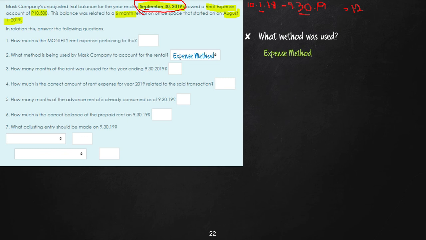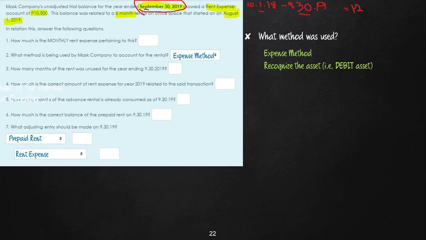Okay? Since we already know it's the expense method, let's lay down the rule. For the expense method, in the adjusting entry, we have to recognize the asset. Again, when we say recognize, that means we go to the normal balance. So to recognize the asset, we will debit the asset. Now that we have learned that our adjusting entry will include a debit to asset, let us write our adjusting entry partially: debit the asset, prepaid rent, and then credit its partner, rent expense. No amounts yet.